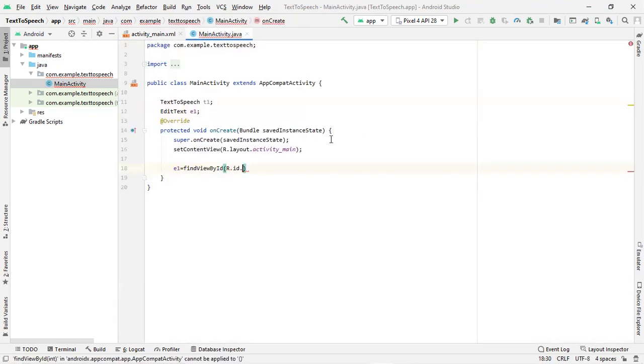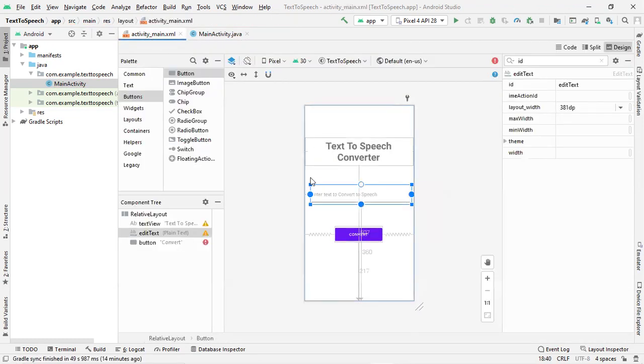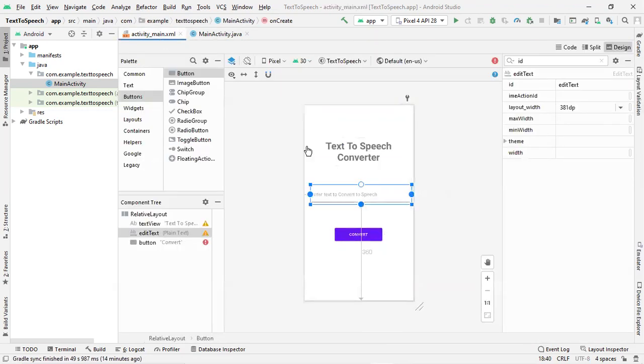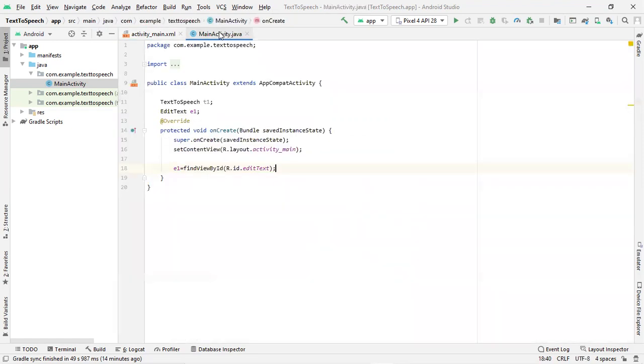So if I give editText here, now your E1 is pointing to this particular edit text, because this edit text had an ID. Through that ID, we created a link to E1. So if you access E1, then we can access the content of this particular edit text.